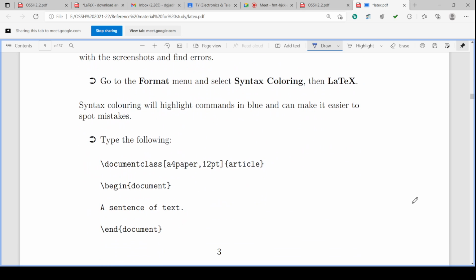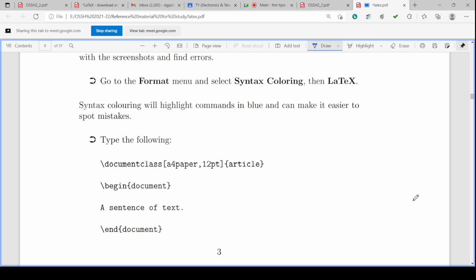Then in the Format menu, syntax coloring is there. Then LaTeX, then syntax coloring will highlight the commands in blue and can make it easier to spot the mistakes. So to find out the errors becomes easier. So syntax coloring also can be selected. What is to be given to the text, what is to be given to the commands, etc.